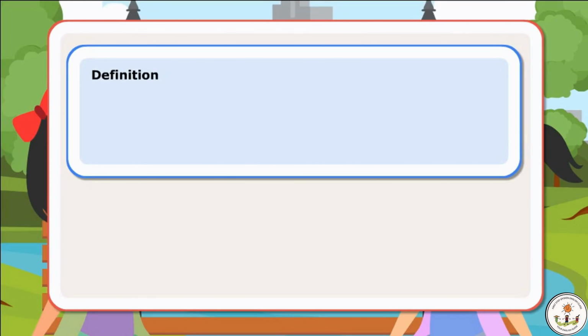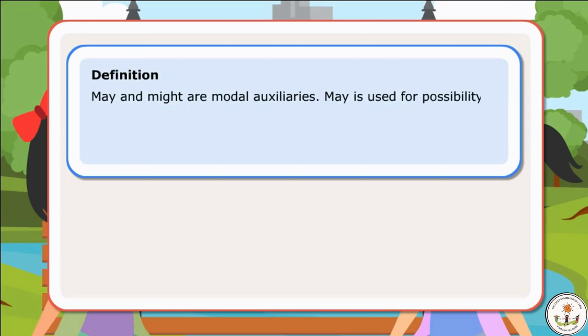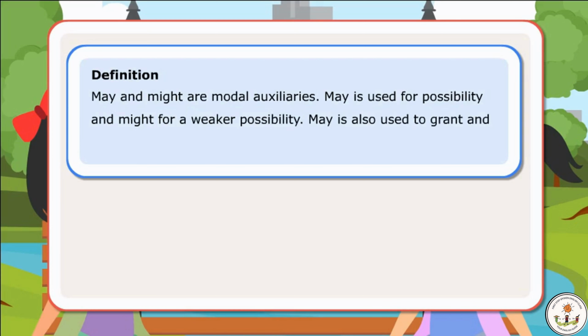Definition. May and might are modal auxiliaries. May is used for possibility and might for a weaker possibility. May is also used to grant and ask for permission and also to express a wish.